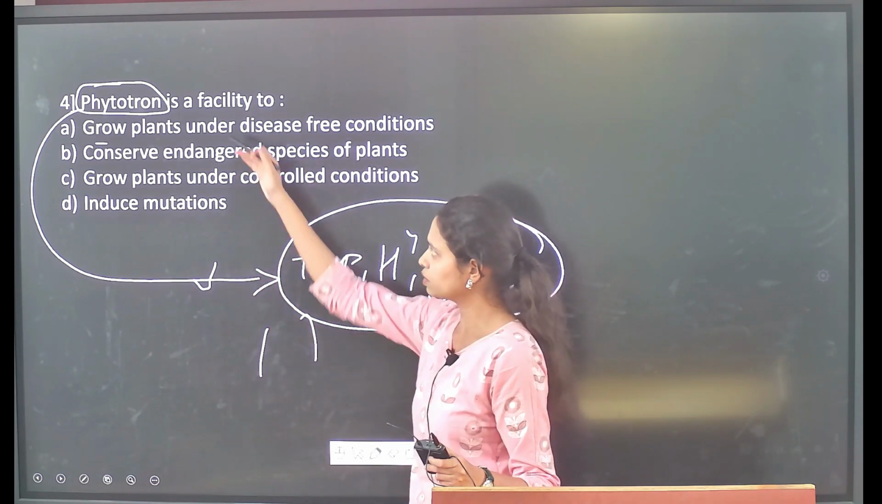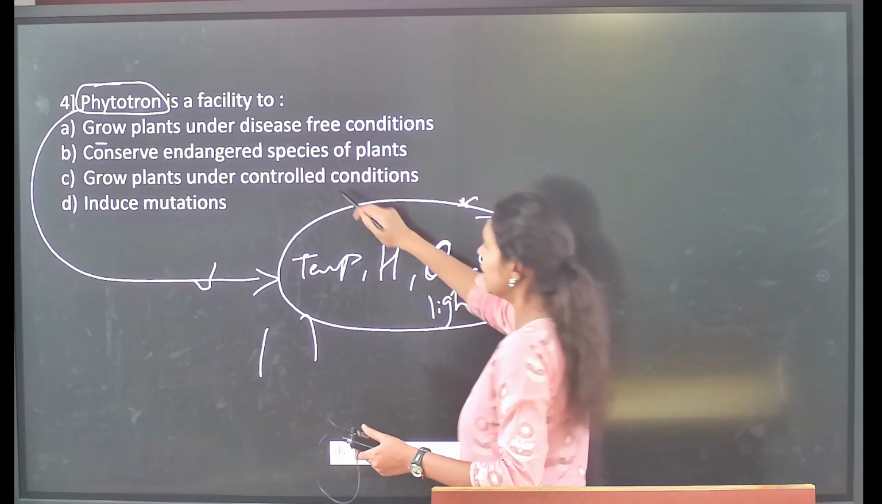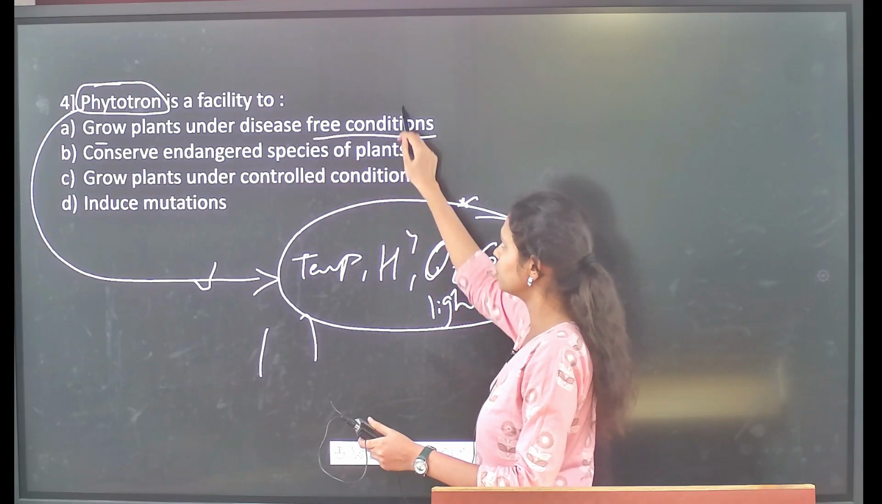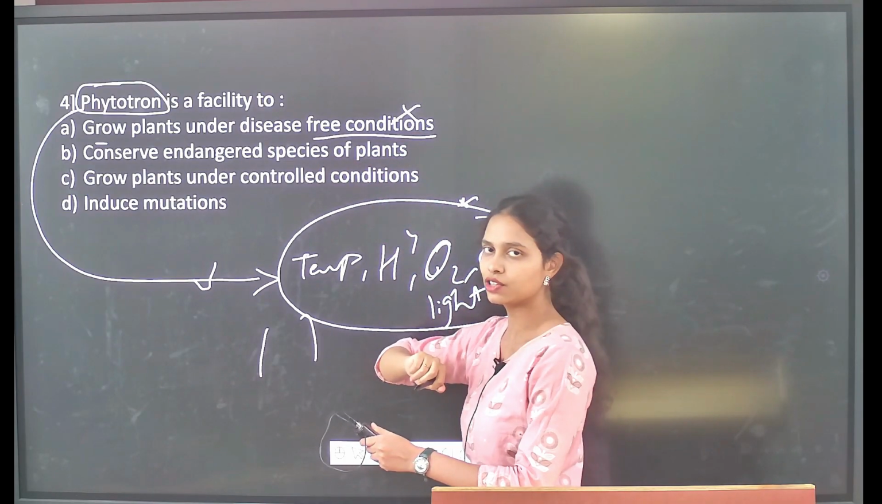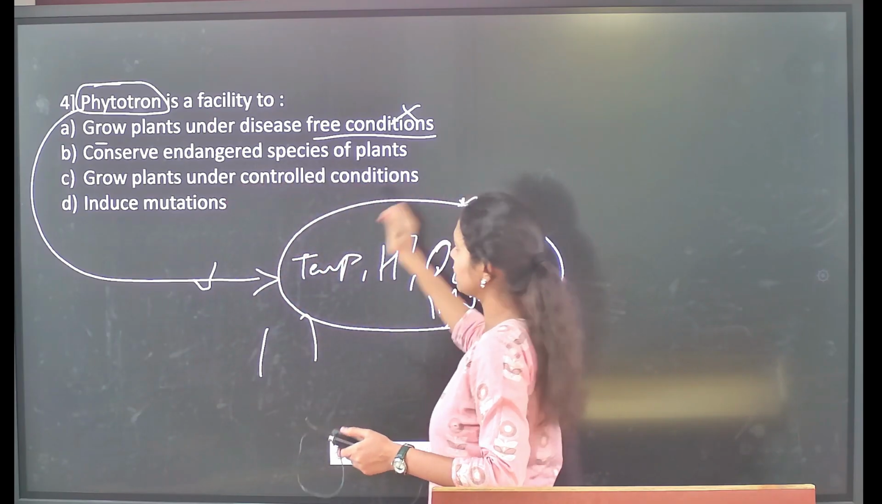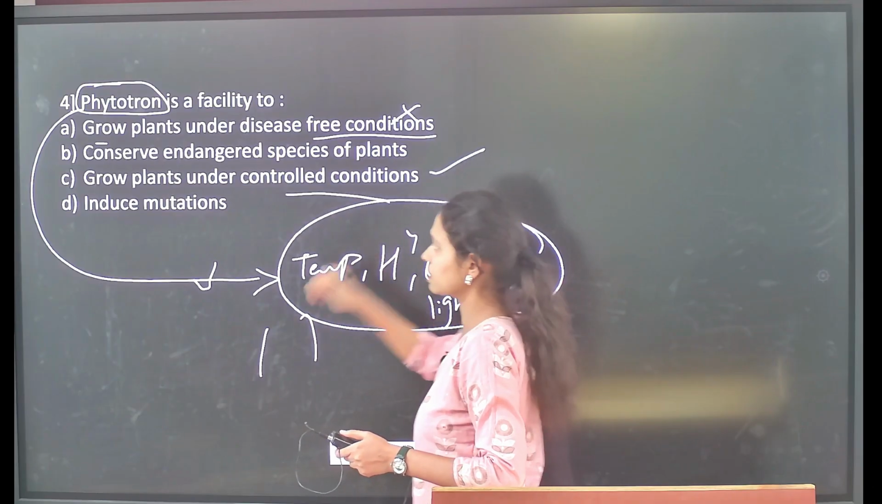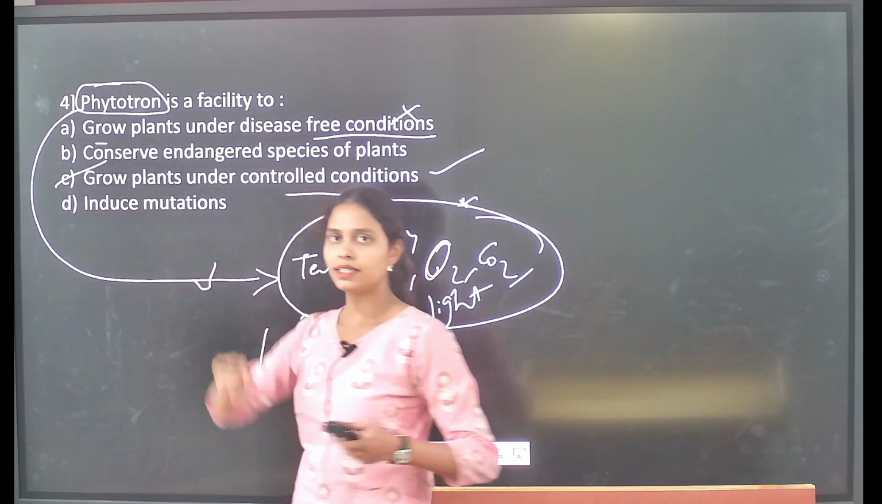So here, according to the given statements, growing plants under disease-free conditions: it is not talking about disease-free conditions, but about controlled conditions. Then followed by conserve endangered species of plants. Then followed by grow plants under controlled conditions. It is directly a correct statement. So option C is the correct statement.